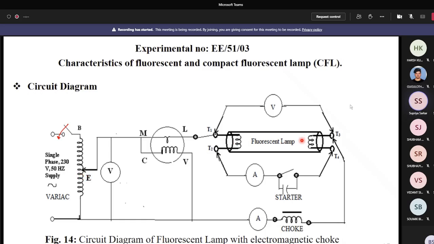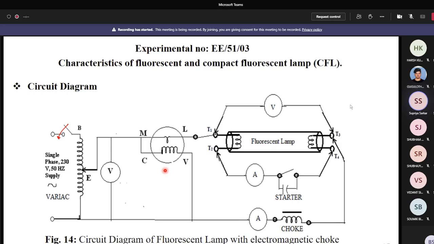You have to note down that particular voltage. If you do not get the reading of striking voltage as well as extinguishing voltage in one attempt, then you can repeat the experiment at least twice or thrice